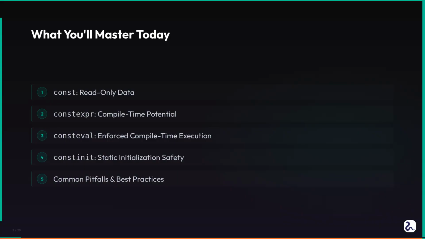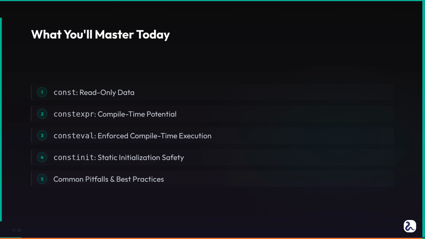By the end of this, you will be able to differentiate const, constexpr, consteval, and constinit by their compile time guarantees and use cases. You will apply const correctly to variables and pointers to enforce immutability and improve code safety. You will leverage constexpr functions and variables to enable compile time computation for performance and constant contexts.